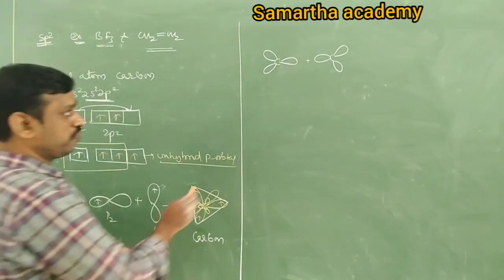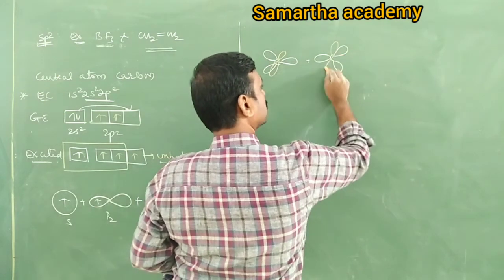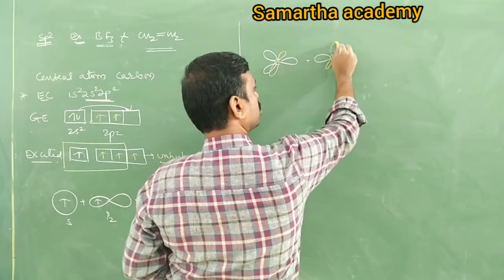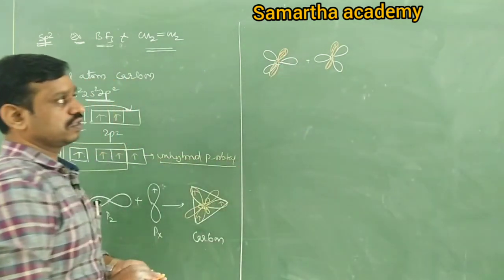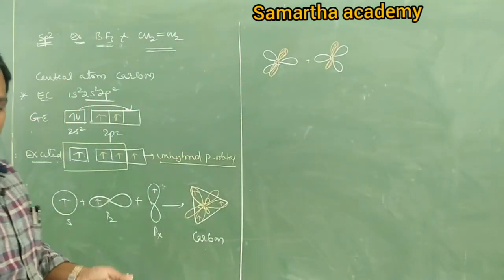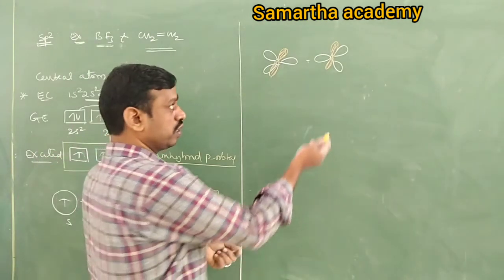Each carbon has one unhybridized p orbital perpendicular to the plane like this. Now come on, tell me, if these 2 carbons approach each other, which overlapping takes place first? Always axial overlapping, no?